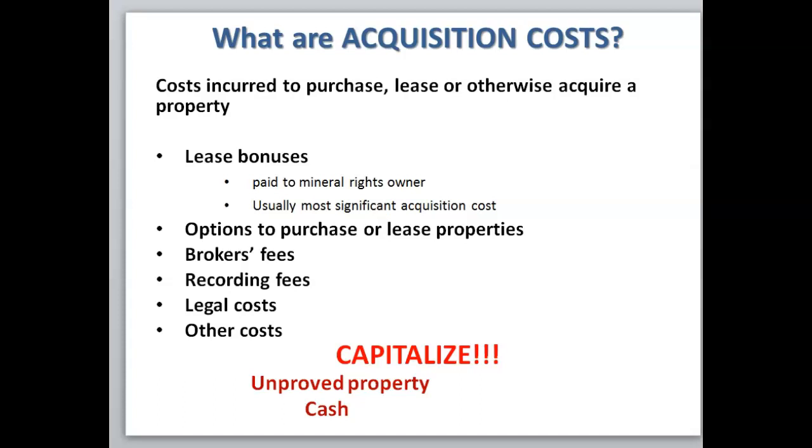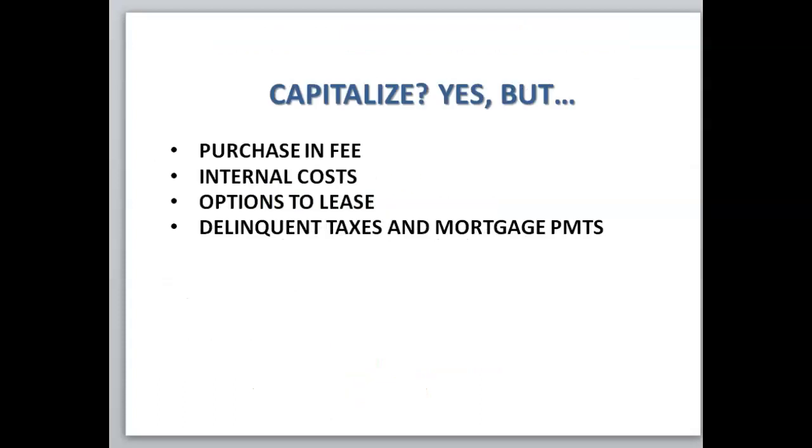You can have broker's fees that would be paid to landmen or real estate agents, recording fees, legal costs to prepare documents, or other costs. They are going to be capitalized. You're going to debit unimproved property and credit cash. You can also have other items that would be capitalized, such as purchase in fee, internal costs, options to lease, and delinquent taxes and mortgage payments. We're going to discuss each one of these.